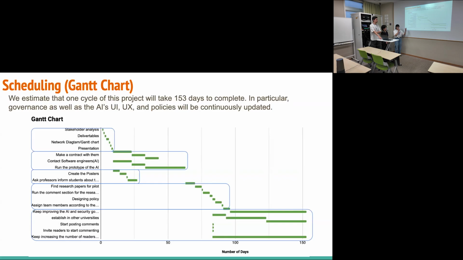I will talk about the Gantt chart more. The first stage is project planning, and then we do promotion, and second is the technical stage. We create the AI platform, and in the last stage we will expand our project to other universities.